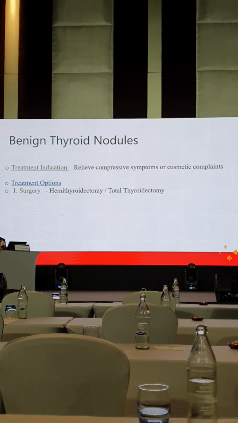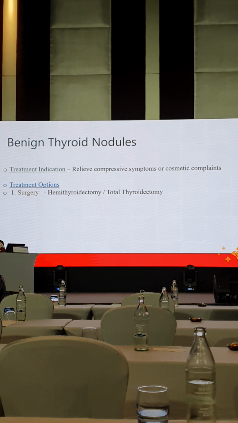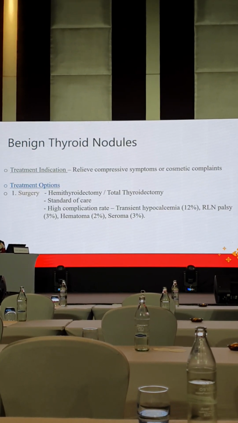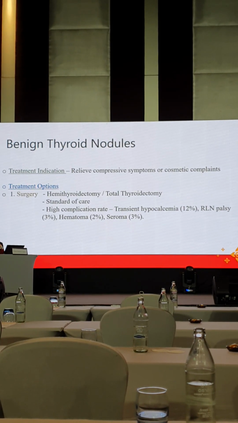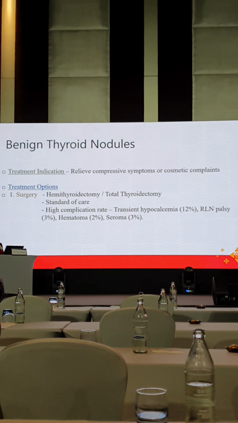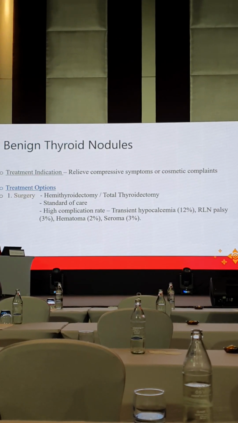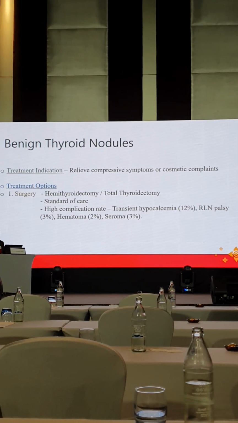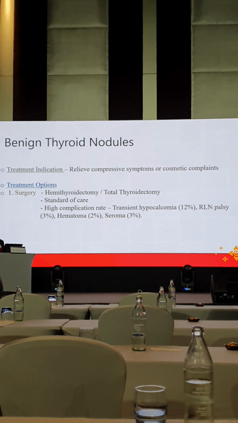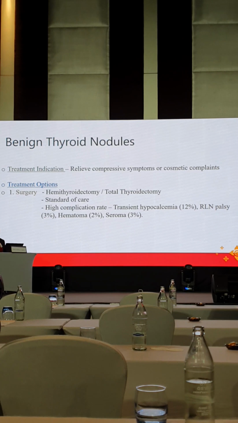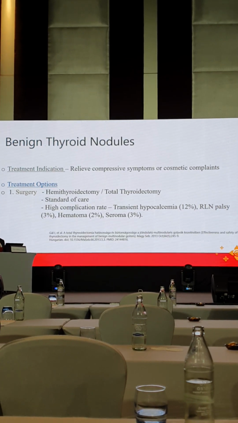So treatment options are surgery in the form of hemithyroidectomy. Total thyroidectomy is the gold standard treatment at present, and it is the standard of care. But these surgical procedures have a high complication rate in terms of recurrent laryngeal nerve palsy, transient hypocalcemia, and of course the main thing is a scar. And big thyroid nodules with retrosternal extension have high morbidity and are associated with some mortality also.